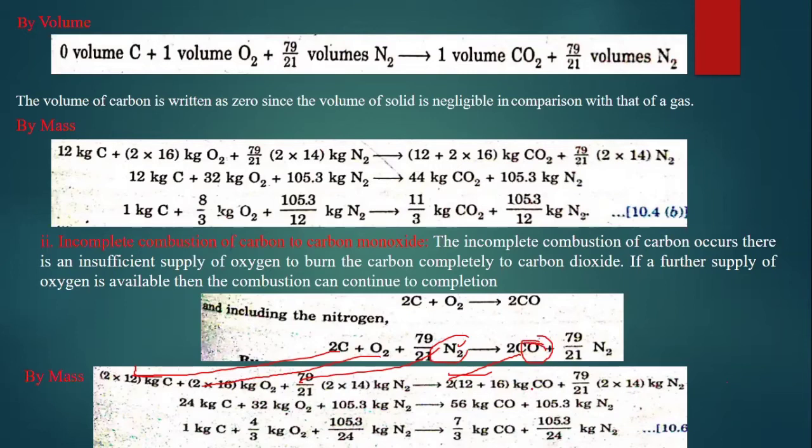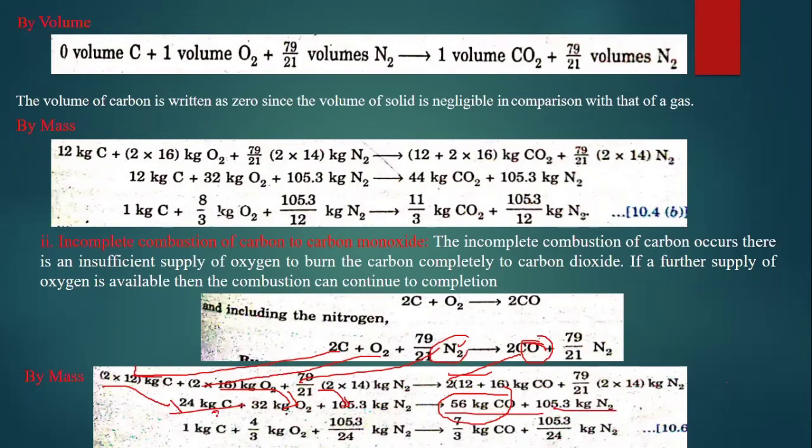So 2 into 12 plus 16 kg of carbon monoxide plus 79 by 21 into 2 into 14 kg of nitrogen. So finally, how much do we have? 24 kg of carbon, 32 kg of oxygen, and 105.3 kg of nitrogen. And what is the product? 12 plus 16 is 28, into 2, 56 kg of carbon monoxide and 105.3 kg of nitrogen.